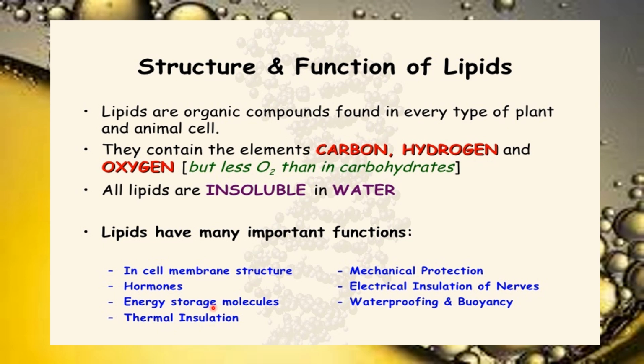We know that glycogen, that is carbohydrates, can store energy for one day, and the lipids can store for months. That means our body can retain energy slowly from the stored lipids. So here, the lipid is acting as energy storage, that is, in ATP form. Then thermal insulation: of course, it keeps our system warm, and all the organs are insulated or properly protected by the thermal insulation. It also acts as mechanical protection, then electrical insulation of nerves, waterproofing, and buoyancy. This part we are going to see one by one.